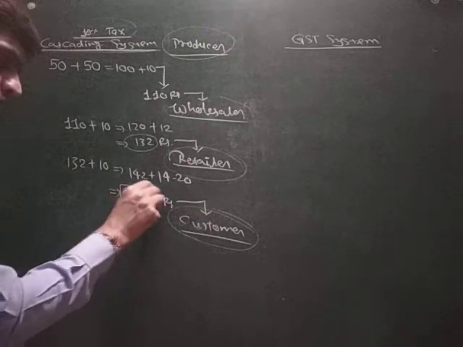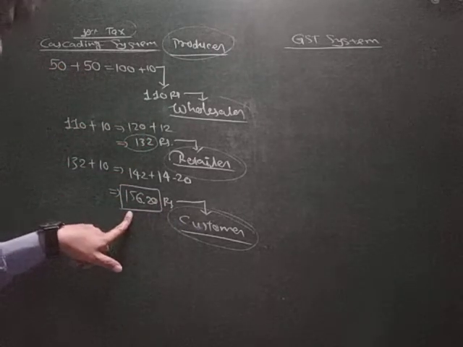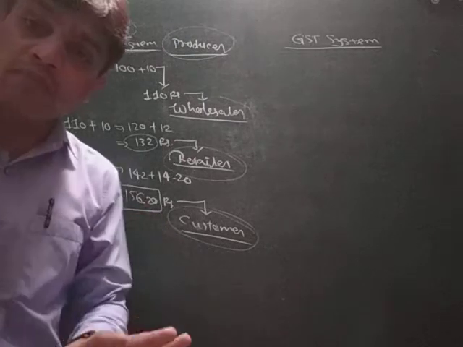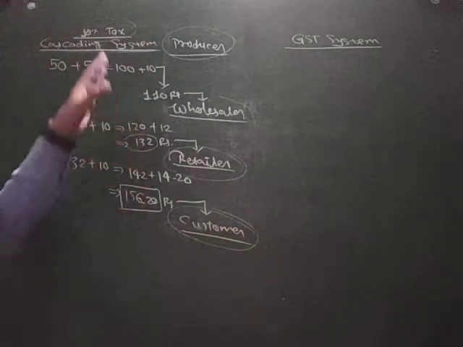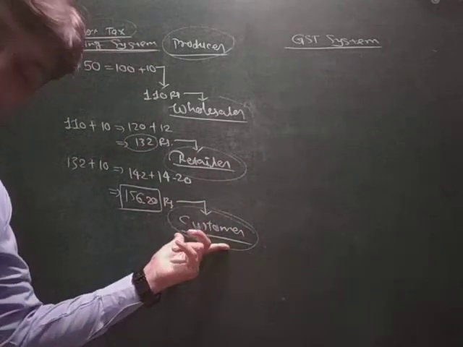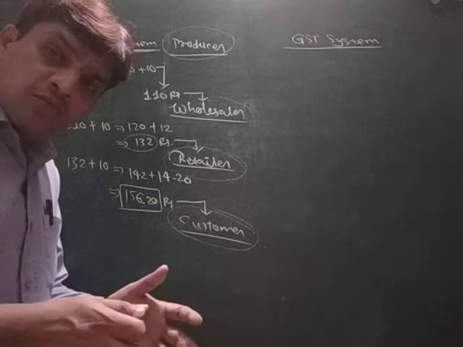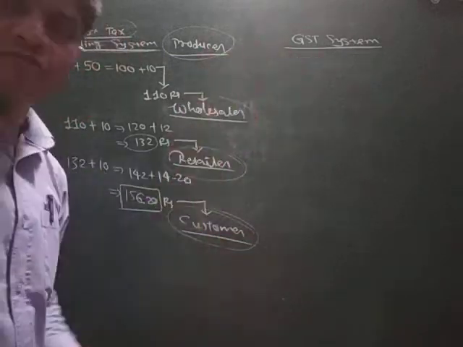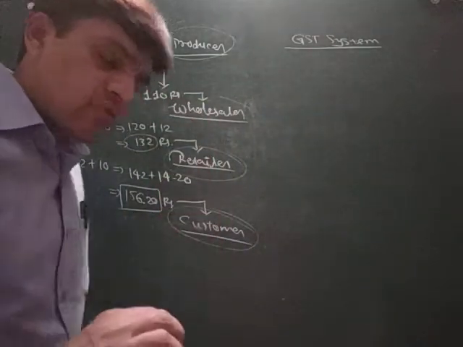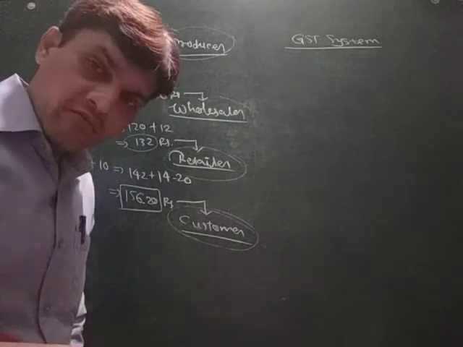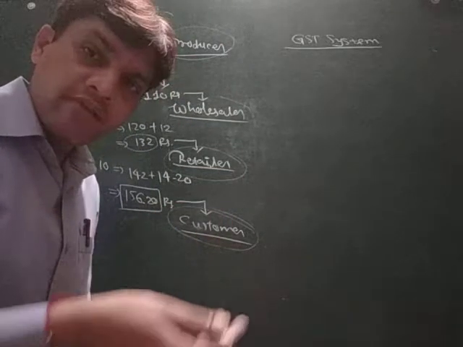Okay, so see, basically it starts with 110 rupees and it ends with 156. So there is a big margin of 46 rupees. The customer has to pay 46 rupees more. Now that is a big loss for the customer, and that's why the government has launched GST for us. Now what is the benefit of GST? Look, GST is always applied on the value added. Value added means the profit which is added by the individual person.